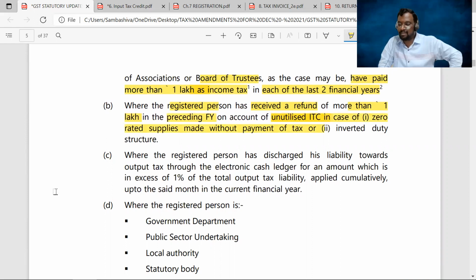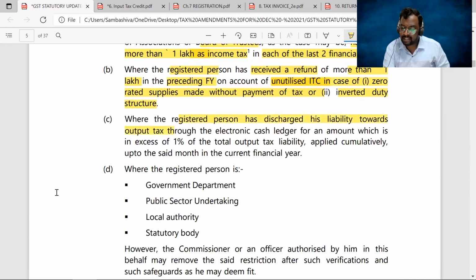This is in the case of zero rated supplies made without payment of tax, as well as through inverted duty structure. This inverted duty structure is a concept which you are going to learn in your final level. Right, sir. Here at CNT level, it is enough to know that if a person received a refund of more than 1 lakh during the preceding financial year on account of unutilized input tax credit balance, for him 86B provision is not applicable.